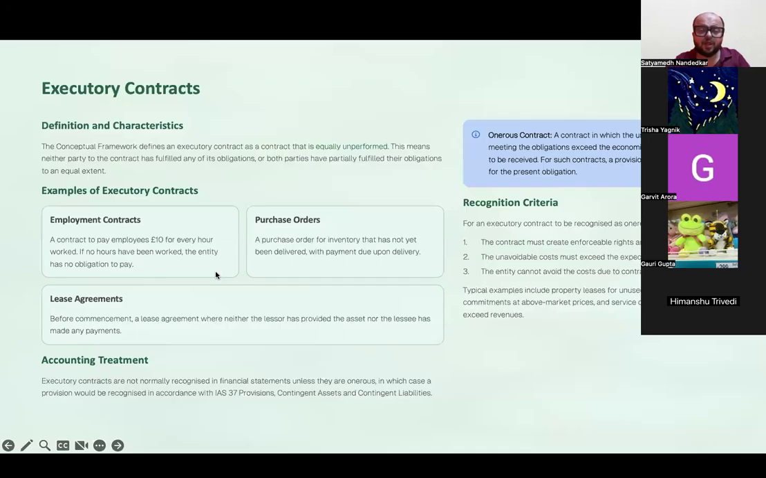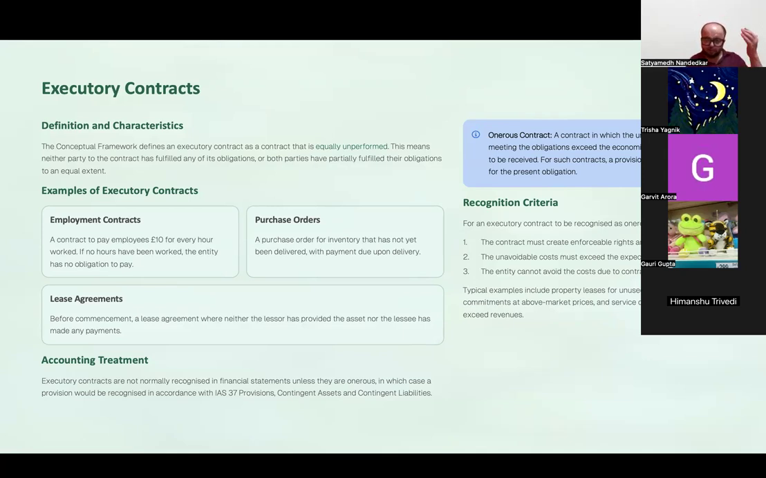What is an executory contract? An executory contract is one which is equally unperformed on both ends. For example, I'm going to start a new batch and neither have I delivered the service, neither have you paid. The contract is equally unperformed on both ends. That is an executory contract, which means, say, for example, you have entered into a futures contract to buy 50 kgs of inventory from the other entity.